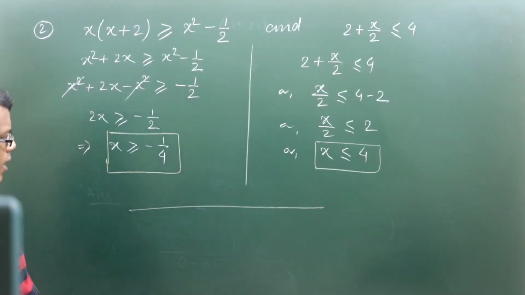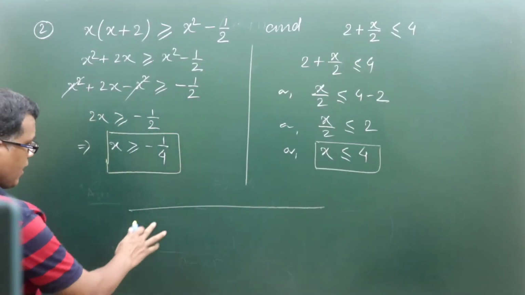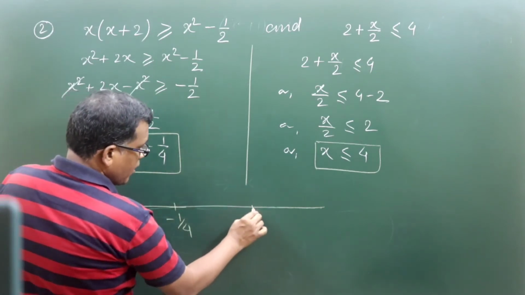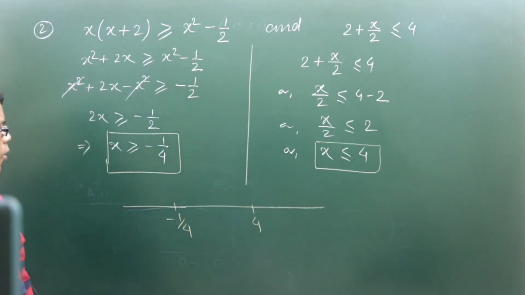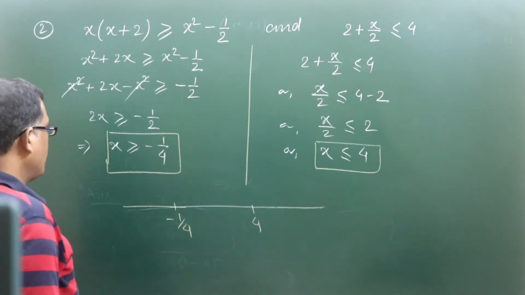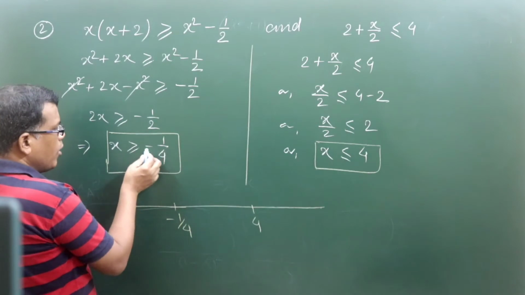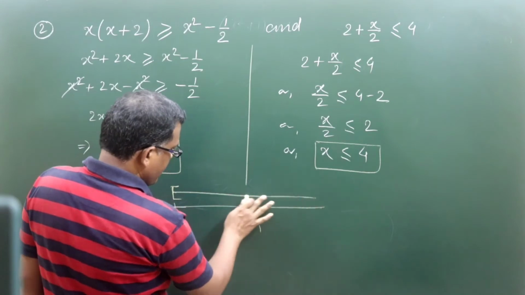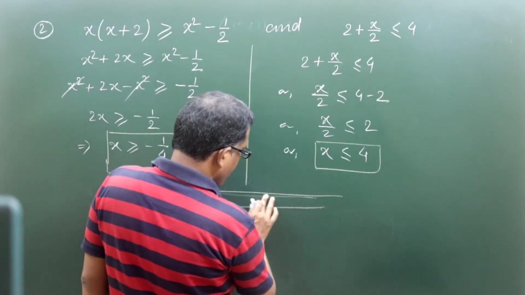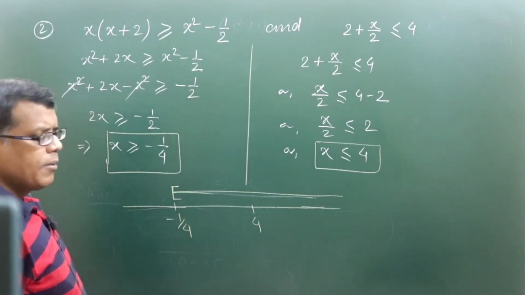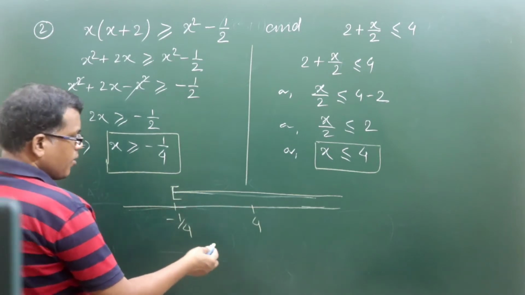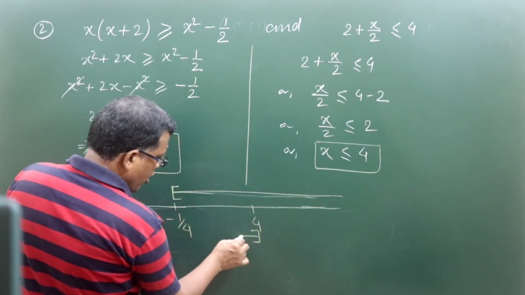There are two root values, we need to mark them. One will be minus 1 by 4, another one will be 4, right? So the first one is saying that it is equal to minus 1 by 4 and greater than that. So equal and greater than that means all the values to the right side of minus 1 by 4 on the real number line, right? And the other one is concerned with equal to 4 or less than 4.